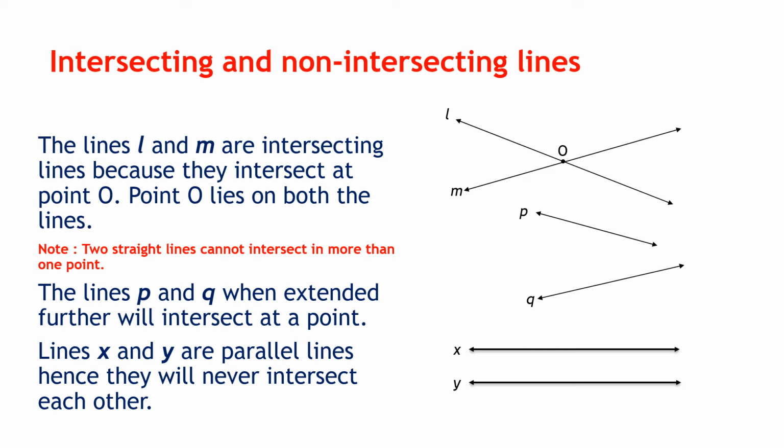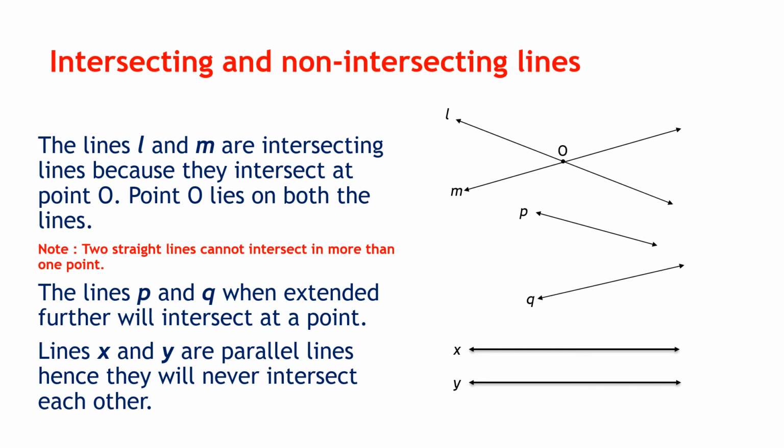Means even if you extend them indefinitely in both the directions, they will never meet. So there is no point common in line X and line Y. Line X has infinite points, line Y has infinite points, but there is no point common between line X and line Y. So again look at intersecting lines and non-intersecting lines. Intersecting lines will have one point in common. Non-intersecting lines or parallel lines will have no points in common.